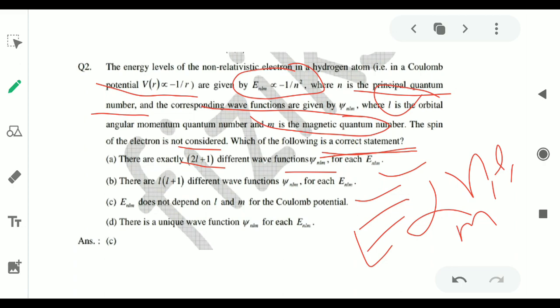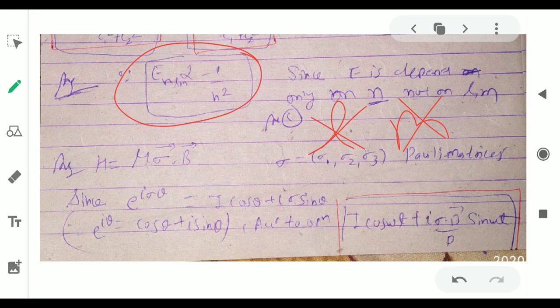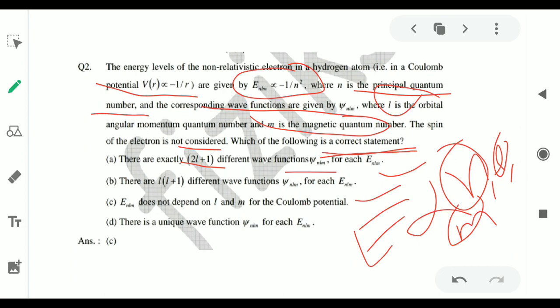We know that the energy will be this, and there is no l and no m, so the energy depends only on n. So our answer is that the energy does not depend on l and m and only depends on n. So option C is correct.